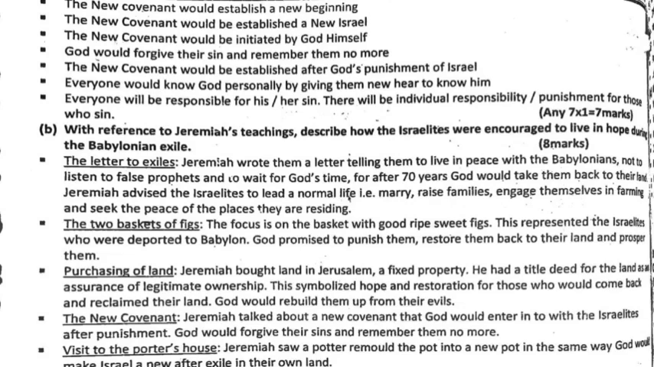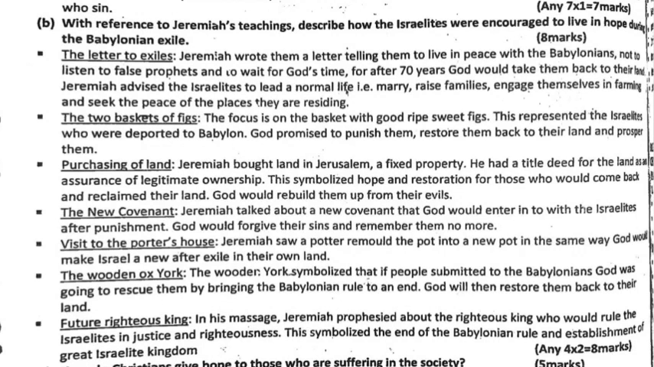Question 5b. With reference to Jeremiah's teachings, describe how the Israelites were encouraged to live in hope during the Babylonian exile. The letter to exiles. Jeremiah wrote them a letter telling them to live in peace with the Babylonians, not to listen to false prophets, and to wait for God's time. For after 70 years, God would take them back to their land. Jeremiah advised the Israelites to lead a normal life, that is, marry, raise families, engage themselves in farming, and seek the peace of the places they are residing.